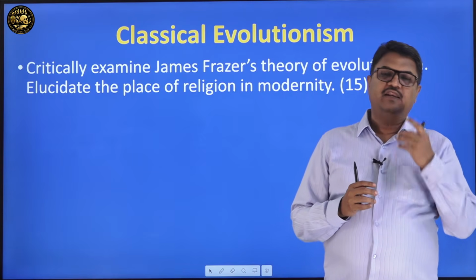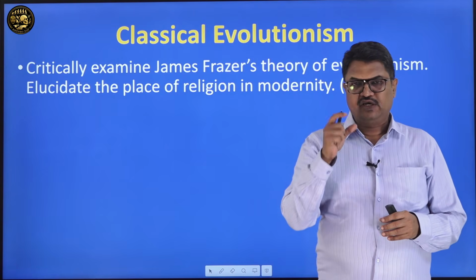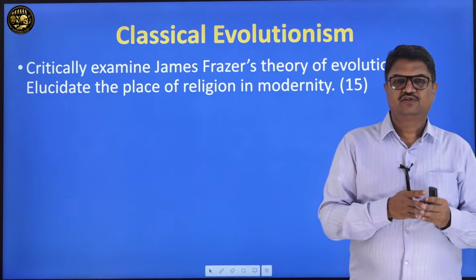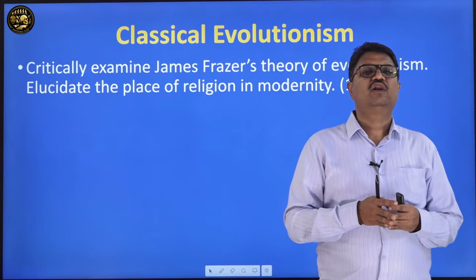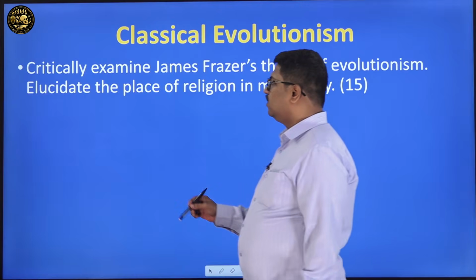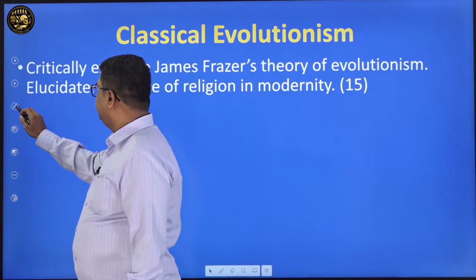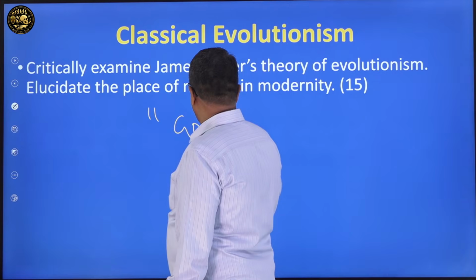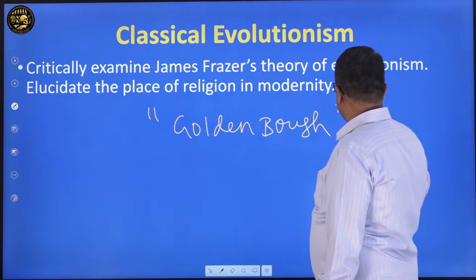So, in classical evolutionism, James George Frazer is also a key thinker. He has contributed to classical evolutionism in his own way. He is a lawyer, he is a philosopher, and he also collected a lot of information from travelers and voyagers. Then he came up with some ideas. He has written an extraordinary book which became very famous, the Golden Bough. The Golden Bough was published in almost 12 volumes.